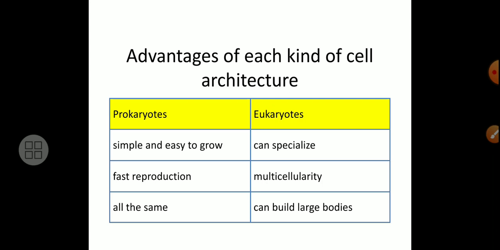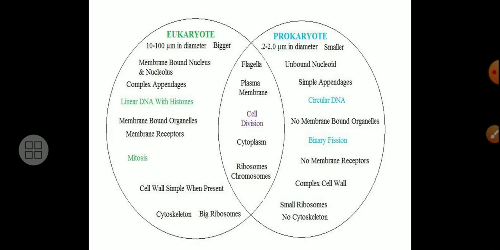In prokaryotes, all the cells are the same size, but eukaryotes can build large, complicated bodies. My friends, once again, the difference between eukaryotes and prokaryotes: 10 to 100 micrometer diameter of the eukaryotic cell, which is the bigger one. In case of prokaryote, 0.2 to 2 micrometer diameter, which is smaller in size.